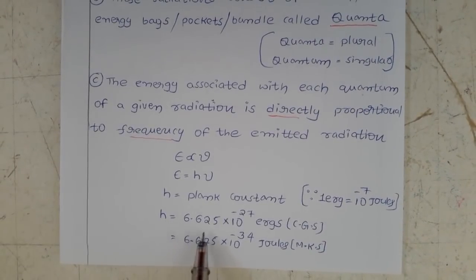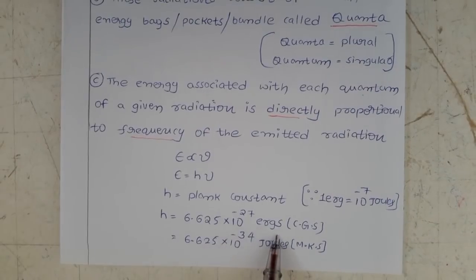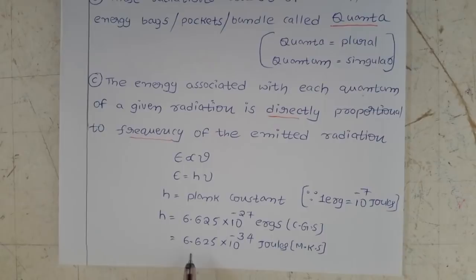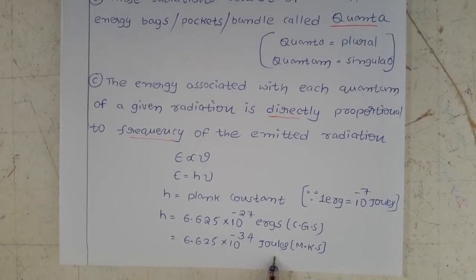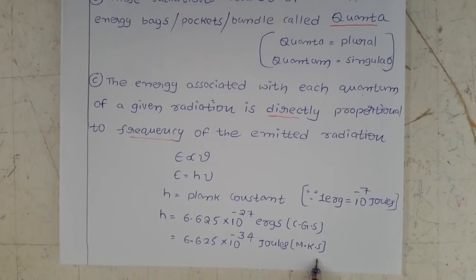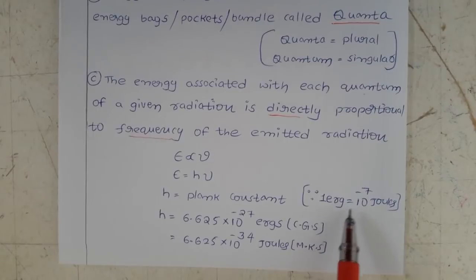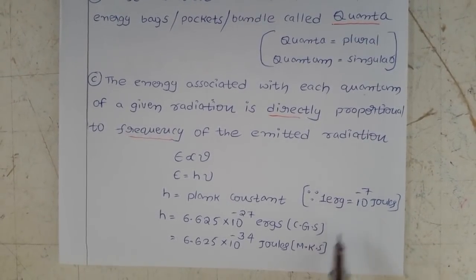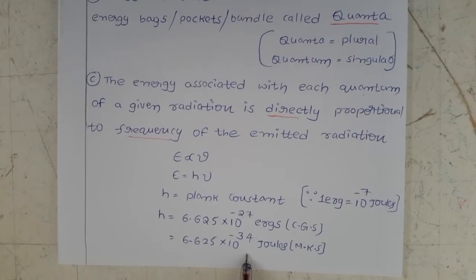So 6.625 into 10 to the power of minus 27 erg-seconds, in CGS units. Next, 6.625 into 10 to the power of minus 34 joule-seconds, in MKS units, because 1 erg equals 10 to the power of minus 7 joules. Units are very important. Along with that, you have to remember these values in numerical problems. They won't mention them, we have to remember them by default.